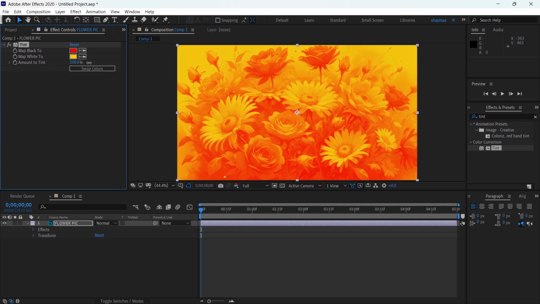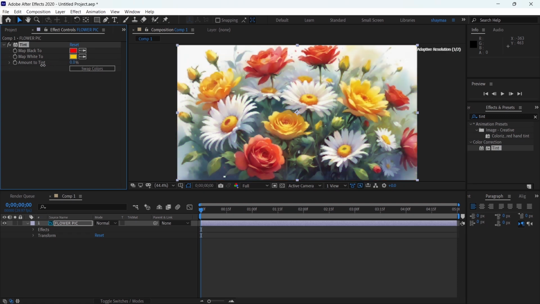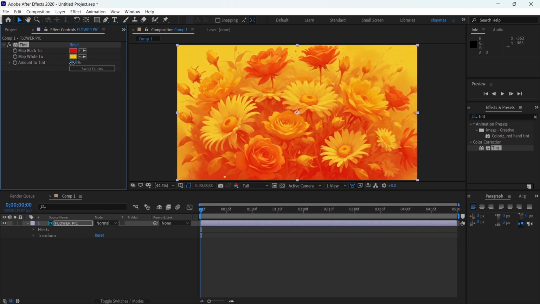If you decrease it to the minimum, you'll just be seeing the original image. It means that there is no tint at all. And you can also swap the colors by clicking on this button.